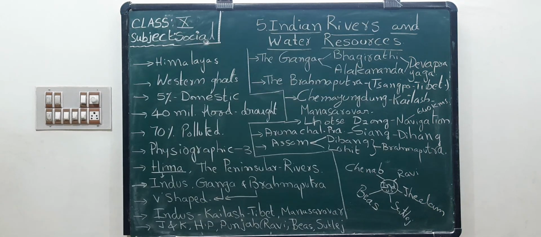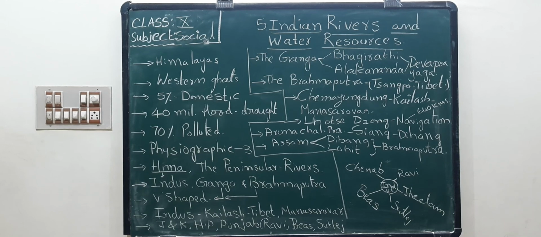That means the height of all these places from sea level is above 3000 meters. How much? Above 3000 meters. Okay children, I will discuss the remaining part in the next classes. Thank you.